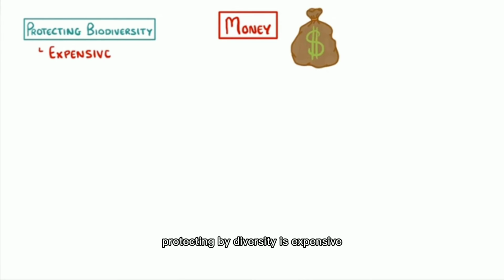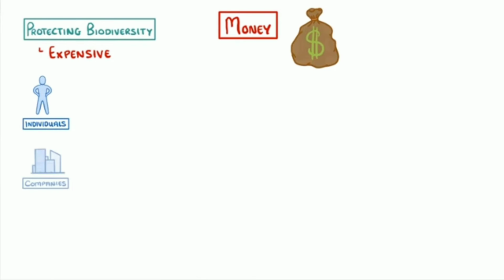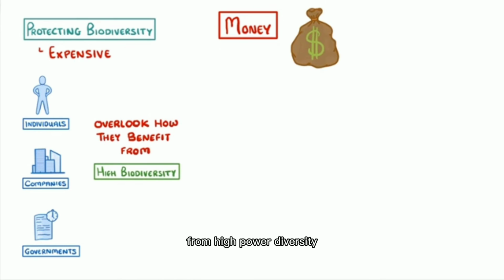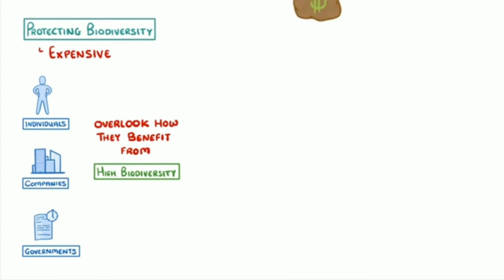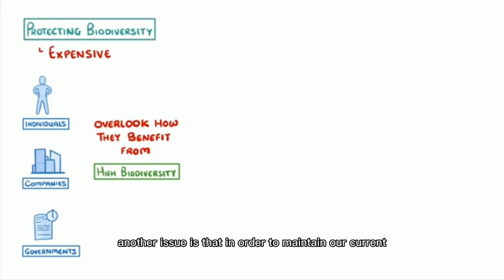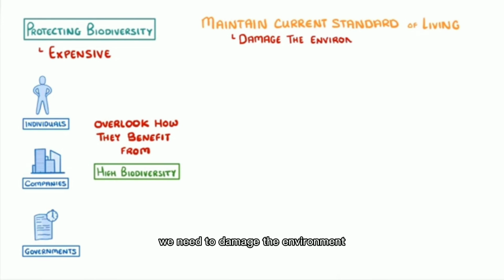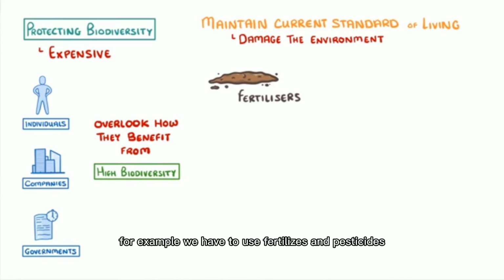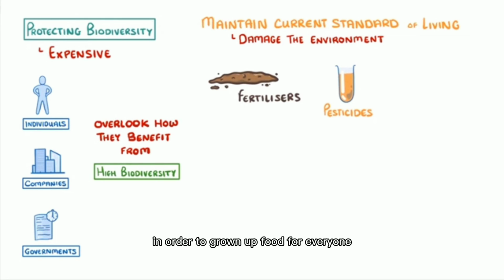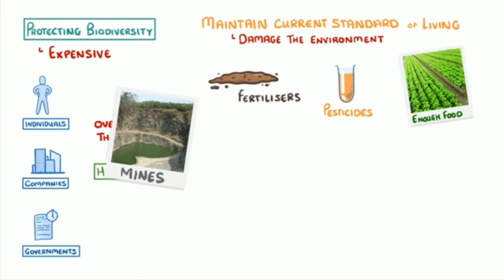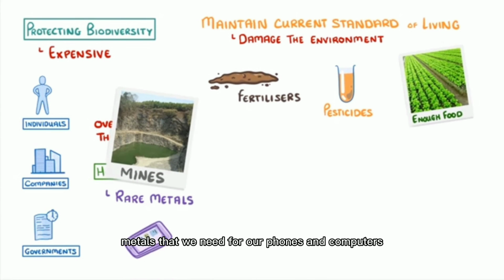A big one is money. Protecting biodiversity is expensive, and individuals, companies, and governments often overlook just how they benefit from high biodiversity, and so they generally prefer to use their limited money elsewhere. Another issue is that in order to maintain our current high standard of living, we need to damage the environment. For example, we have to use fertilizers and pesticides in order to grow enough food for everyone. And we have to dig huge mines so that we can get to the rare metals that we need for our phones and computers.